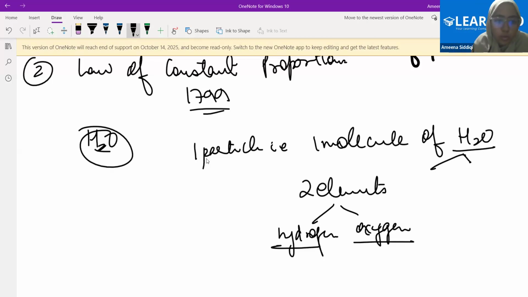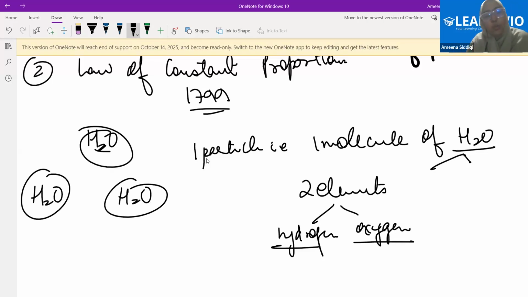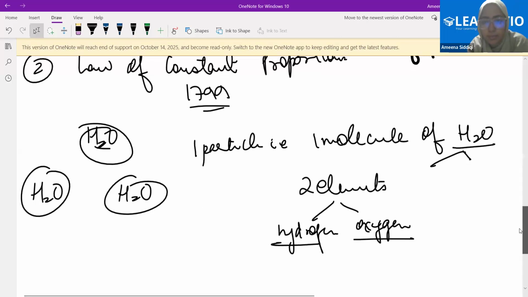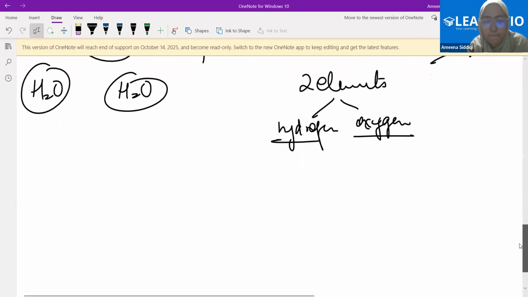If I take one molecule of water, H2O, and I take another molecule of water, H2O, do both of them have the same proportion? Do both of them have absolutely the same composition? If I take two different molecules of water, will both of them have the same composition? Yes, both of them will have the same composition.